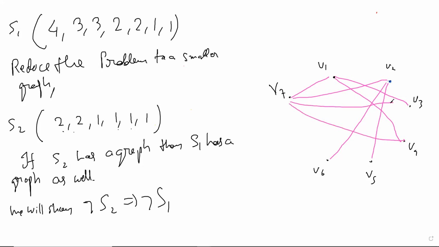Nice. So you can certainly see that this is a good technique, right? But what we would like to show is that if S2 was not possible, then S1 was not possible. That is something that we'll prove, and that's what we're going to do next. So this is a successful example. Certainly this recursive technique helped us. And you could go further down if you wanted.